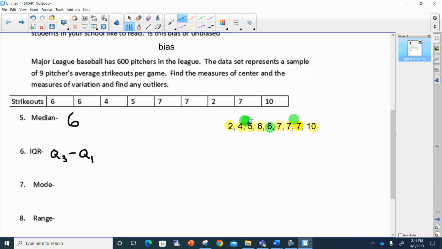I know to find the average of 4 and 5, I have to add 4 and 5 and then divide by 2. So that would be 4 plus 5. Sorry, I put that as a division problem, didn't I? 4 plus 5 is 9. And then when I divide it by 2, I get 4.5.